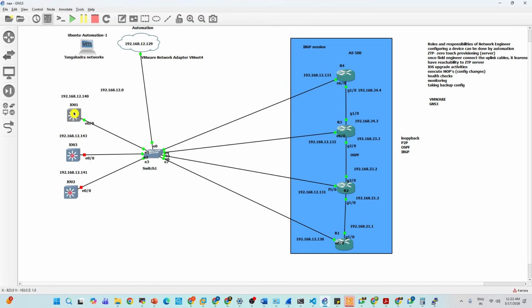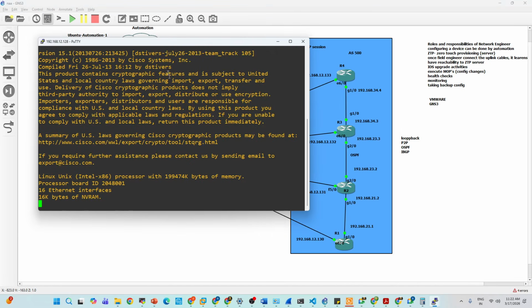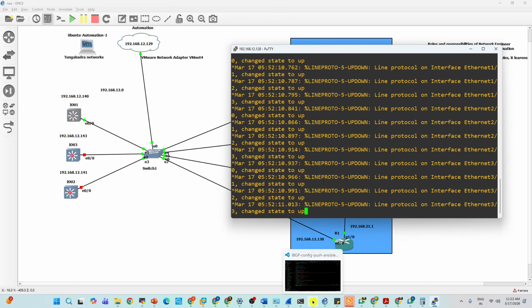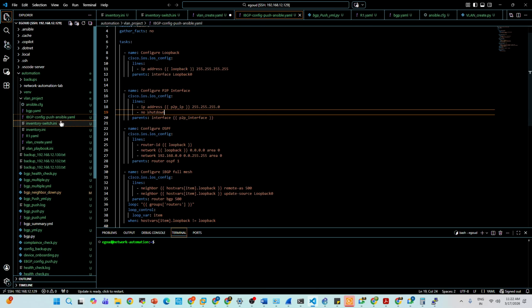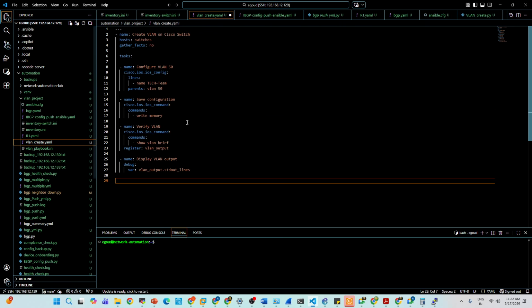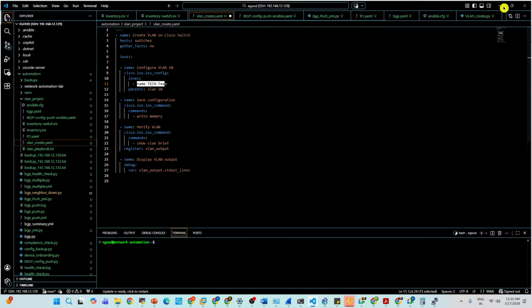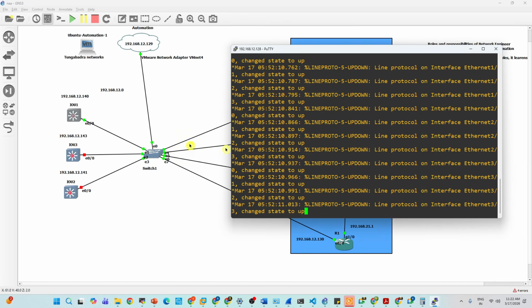Look at this. I'm logging into the switch again. Okay, this is a switch, it is booting. So we can create VLANs. I also created a script for VLAN. So this is a script for VLAN, create VLAN. Which VLAN will it create? VLAN 50, and the name is tech team. So automatically on one particular switch, it will create a VLAN.